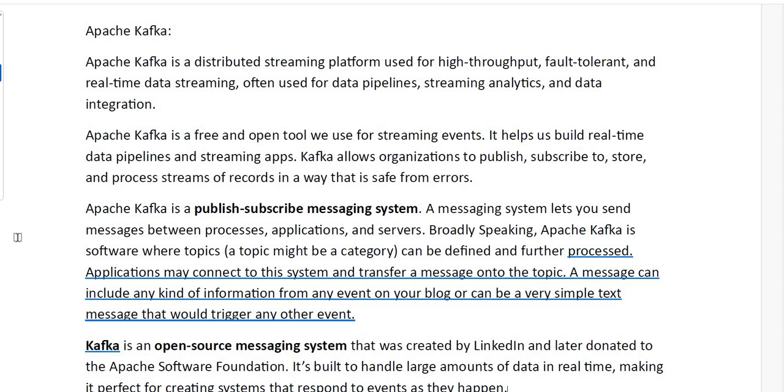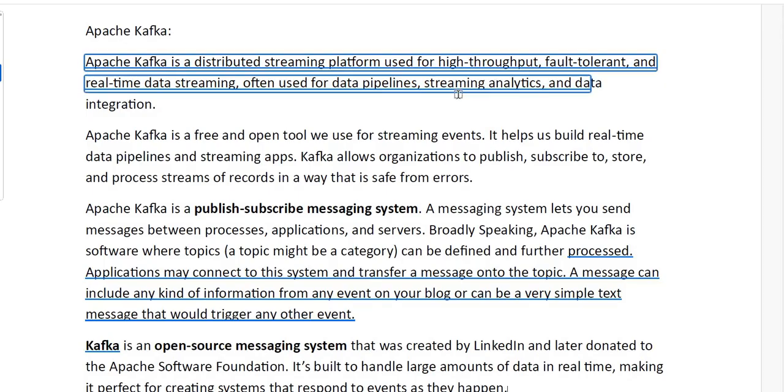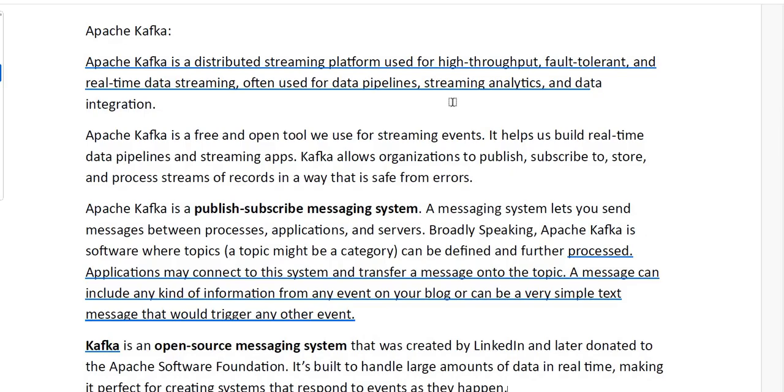Apache Kafka is a distributed streaming platform used for high-throughput, fault-tolerant, and real-time data streaming, often used for data pipelines, streaming analytics, and data integration. So what do you understand by this line? It is a distributed streaming platform, so the data will be transferred in the form of distributed streaming, for high throughput, and it is fault tolerant, and real-time data streaming is also possible using Apache Kafka.